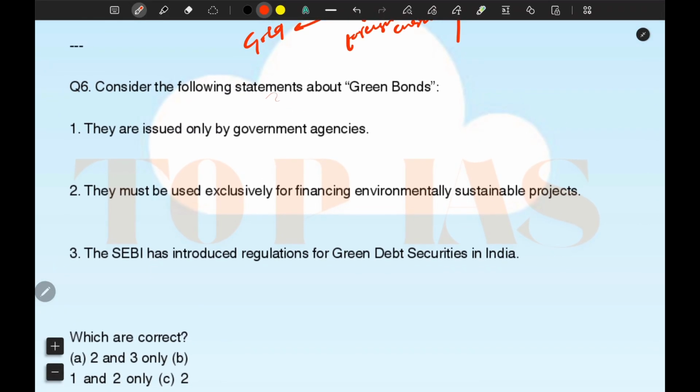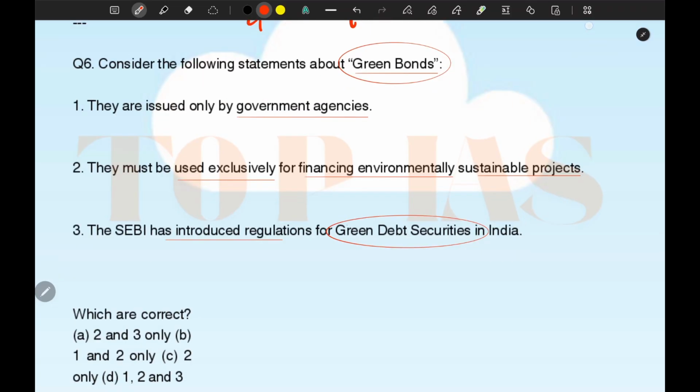So consider the following statements about green bonds. What are these green bonds? Okay, they are issued by government agencies. They must be used exclusively for financing environmentally sustainable projects. The SEBI has introduced regulation for green debt securities in India.